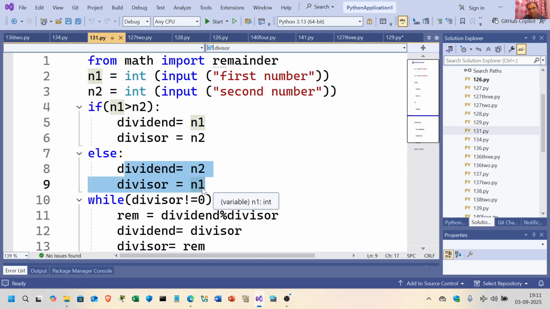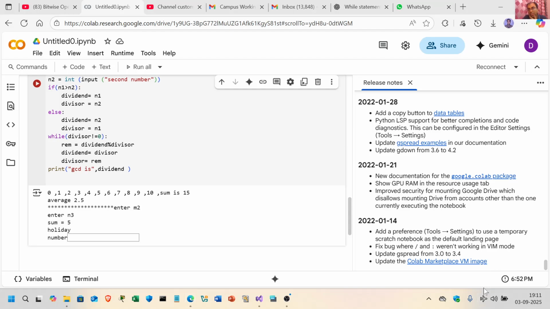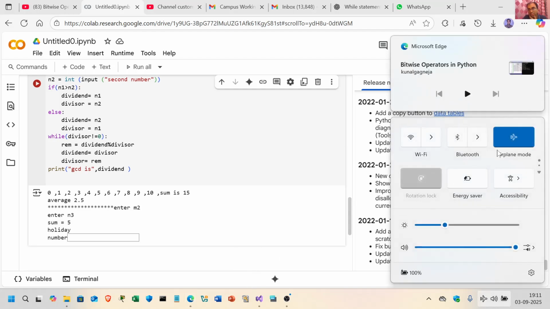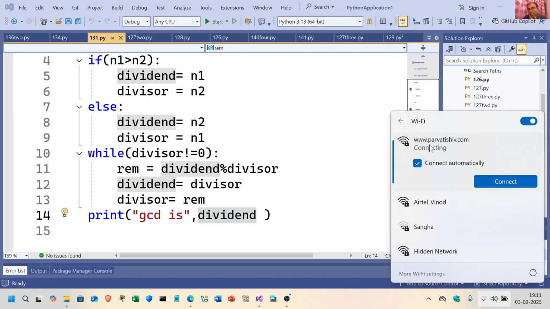After that, as long as divisor is not equal to 0, you are just taking the modulo remainder. The dividend is equal to divisor and divisor is equal to remainder. Then I'm just printing out the dividend. So this is the GCD of two numbers, which stands for the greatest common divisor.